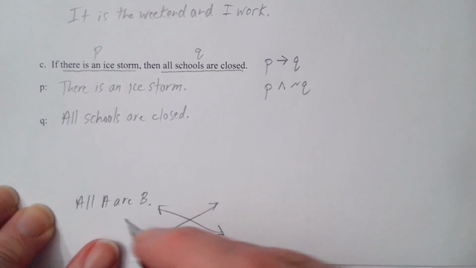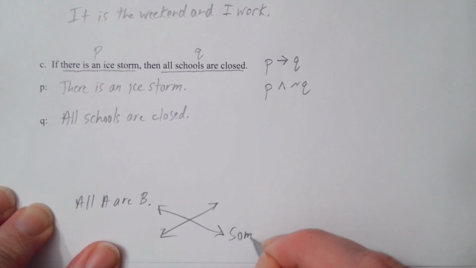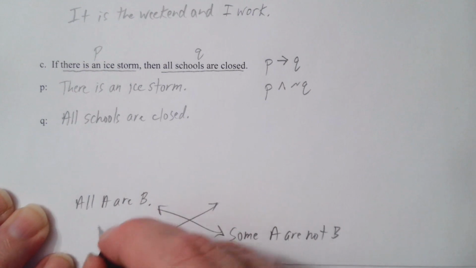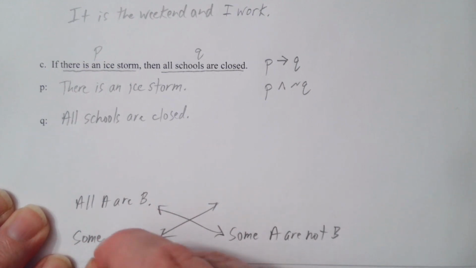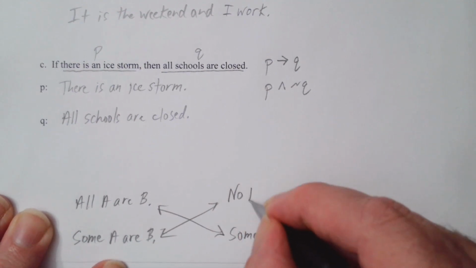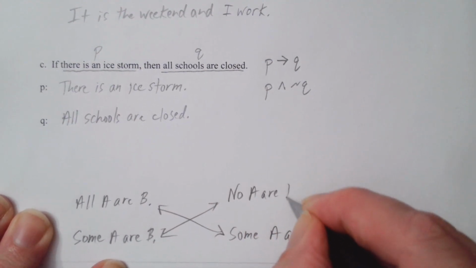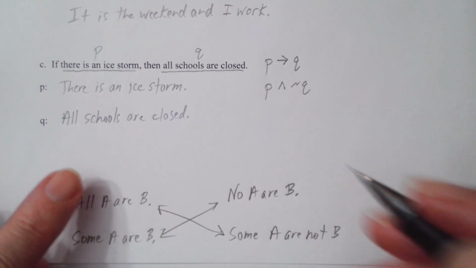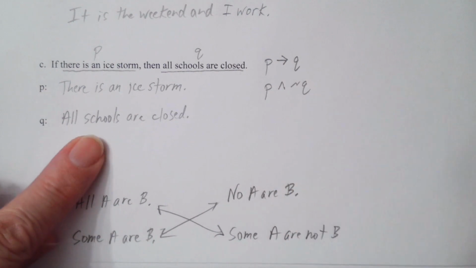The negation of that would be some A are not B. And then if we have some A are B, the negation is no A are B. So in our case, we've got to negate Q, which says all schools are closed.